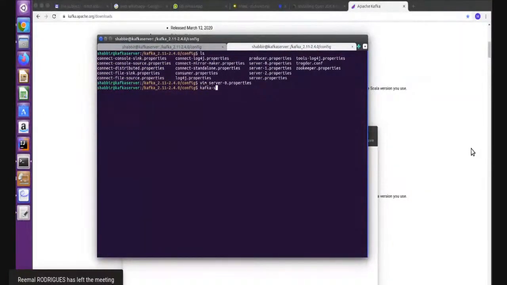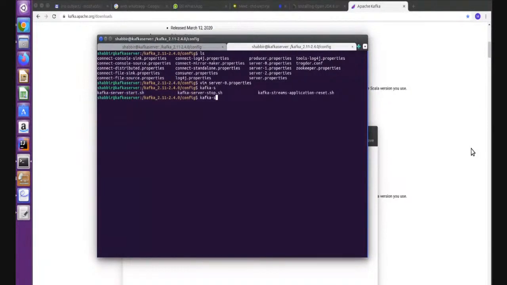Now you will run the Kafka server start command to run your Kafka server. You have to pass the file where I have changed all the properties. So I will pass the server-0.properties as an argument, right? That's it. Run this.